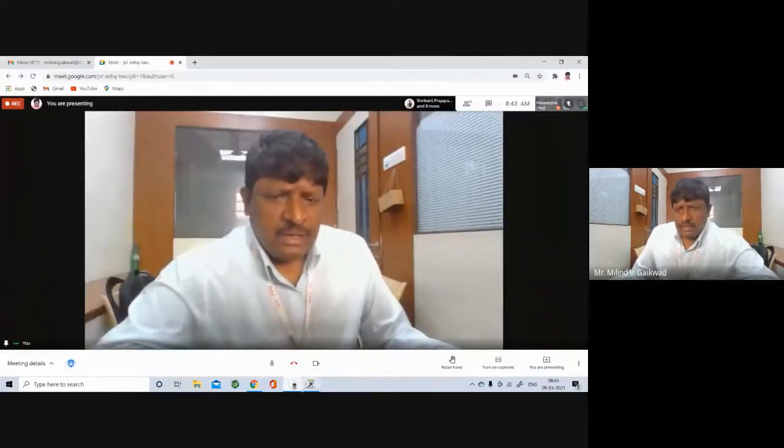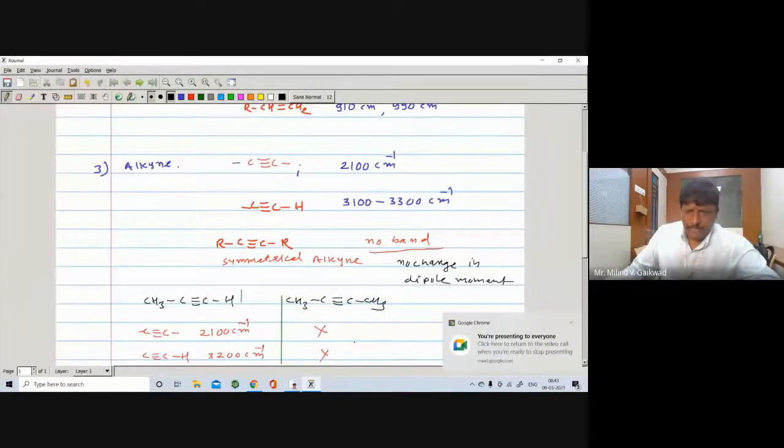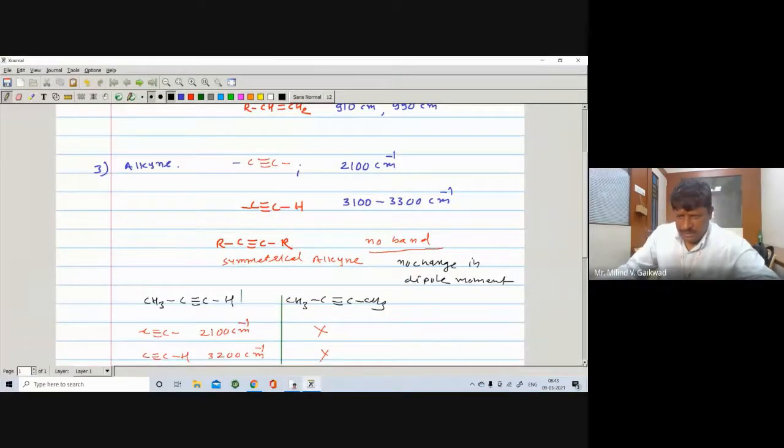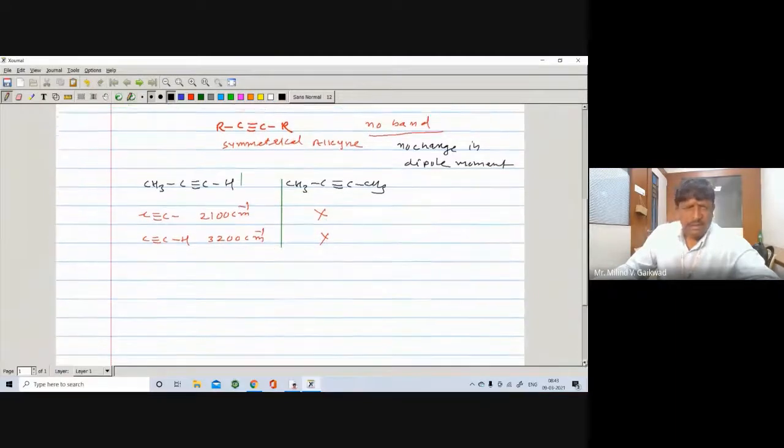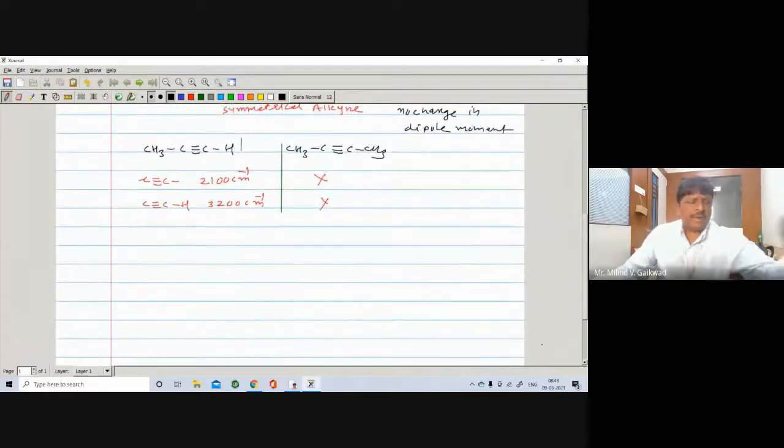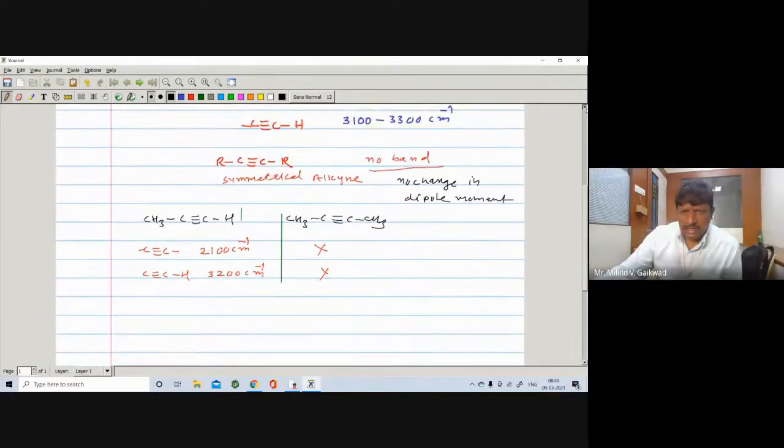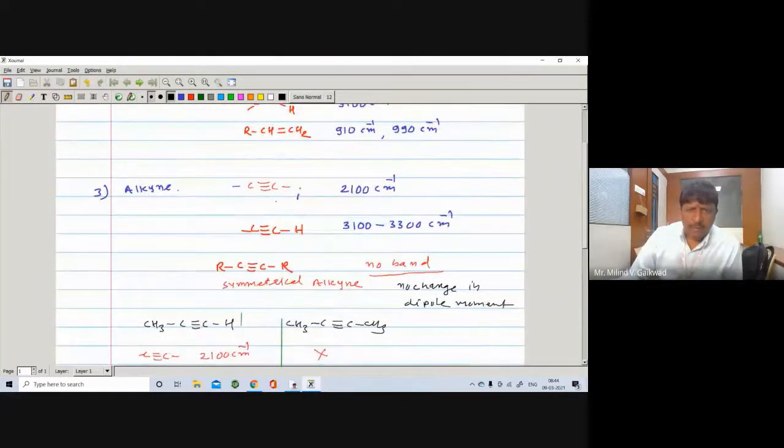Now here we have seen that a carbon-carbon triple bond means alkyne. The carbon-carbon triple bond will appear at 2100, plus minus 100.